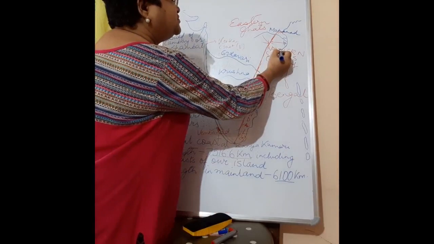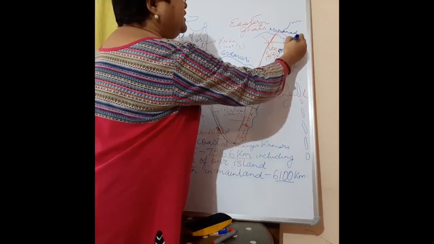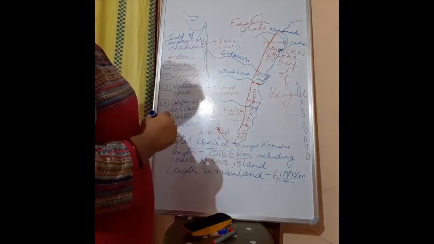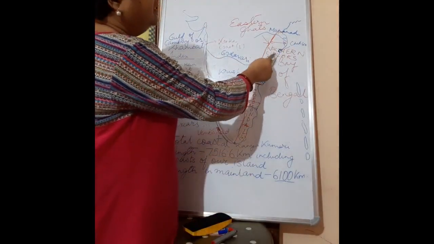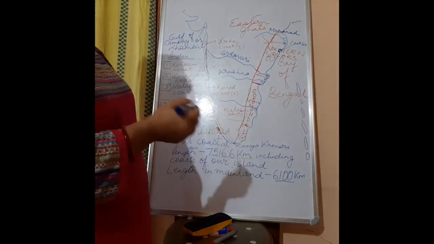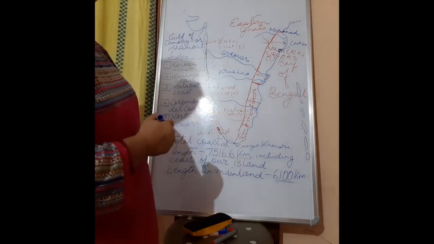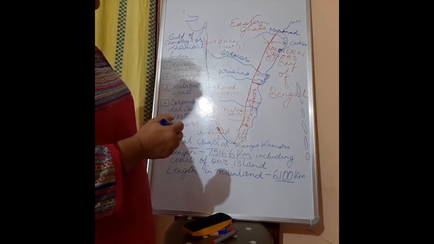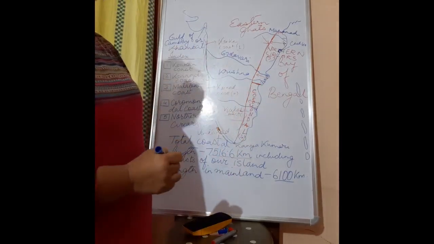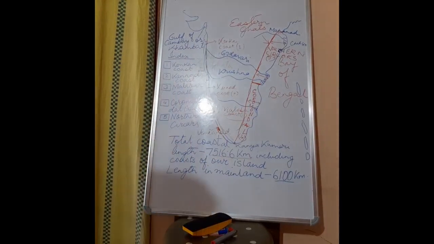Now this one, you must be surprised, what is this I have drawn? This is our Chilka Lake, which is the largest lake of our country. This Chilka Lake is noted for a huge presence of marine resources, and it is a place where different kinds of migratory birds and different marine amphibians flock. So these are the major parts of our Indian coastal plain with its different divisions.